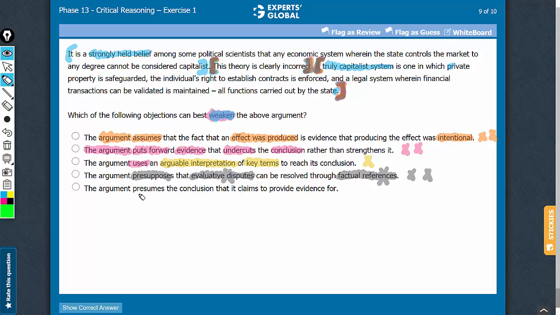Let's confirm answer choice E now. Yes, presuming the conclusion is the problem with this reasoning here. The argument presumes that this theory is incorrect and goes on to opine all of this. So what the reasoning is doing here is that it is presuming its conclusion and then it is providing support for what it believes is true. This is a standard reasoning fallacy, circular reasoning, when in a reasoning you assume the conclusion to be correct. It's like saying Jack cannot lie because he always tells the truth. So yes, a bit subtle, but answer choice E is clearly the best of the 5 answer choices here.